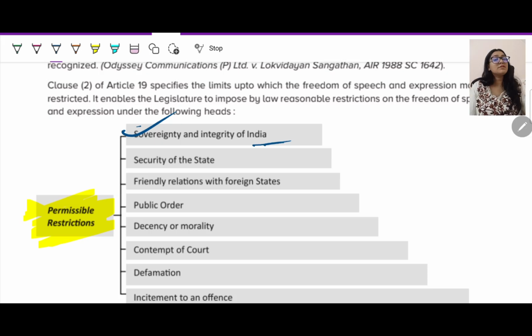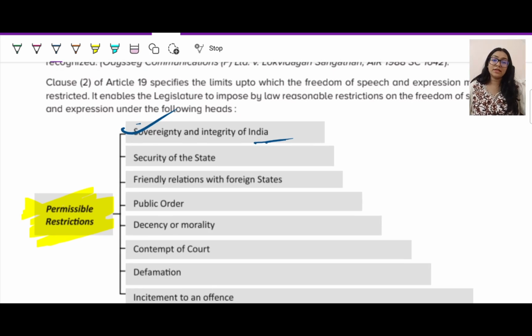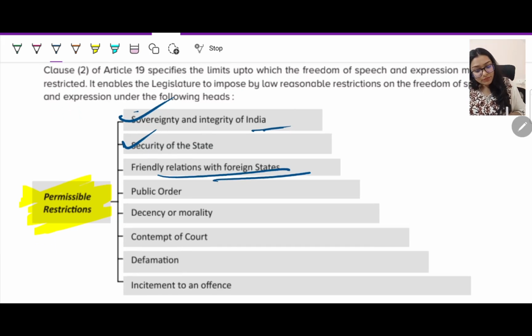So you are expected to have a certain sort of emotion for your nation, and you cannot make any statement which is going against your nation itself, which is affecting the integrity and the image of India. Fine. Next, security of the state. Your language, or the statements which you are making, against the state itself, that is not allowed. Fine.